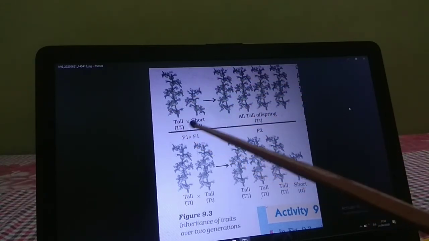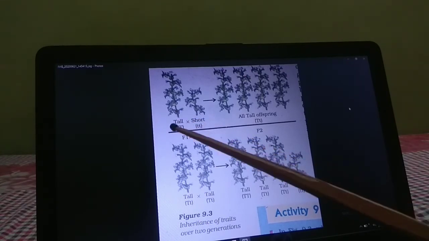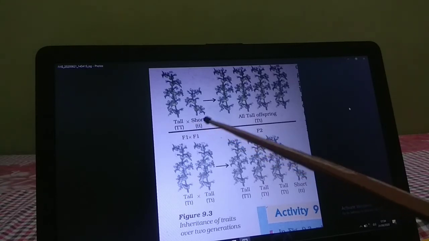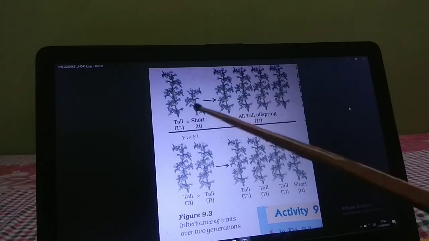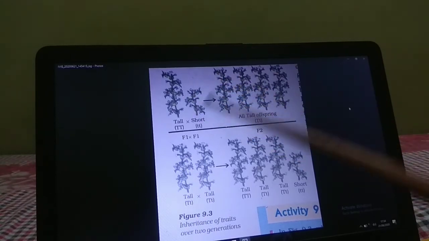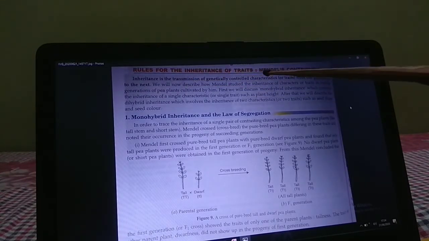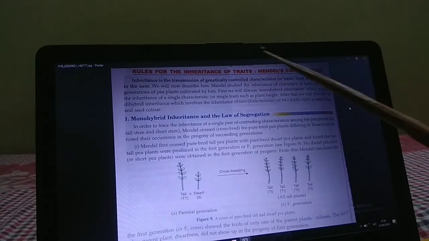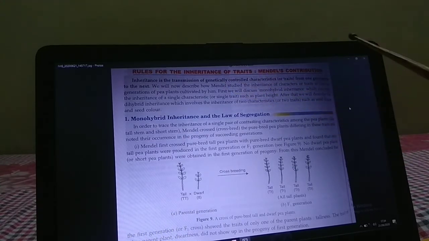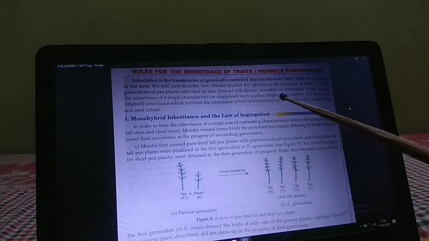This one is tall, pure breed, and this one is dwarf, pure breed. This one is the short height. First, you have to remember the rules for the inheritance of traits, Mendel's contribution, what he did in monohybrid inheritance, which concerns the inheritance of single characteristics such as plant height.